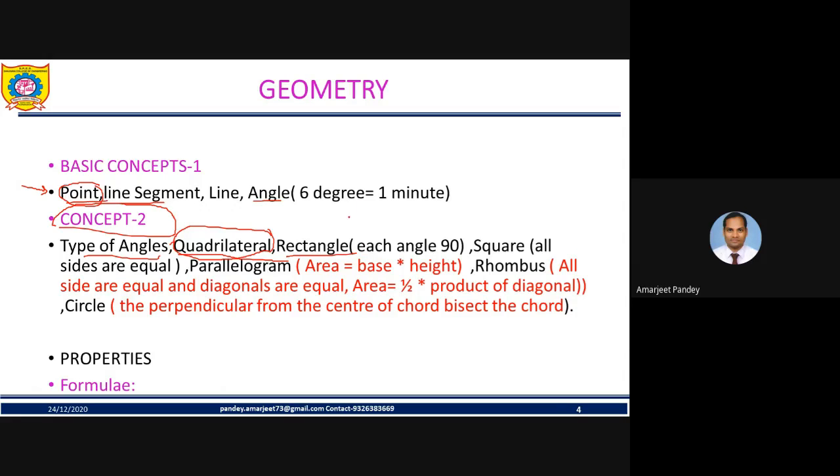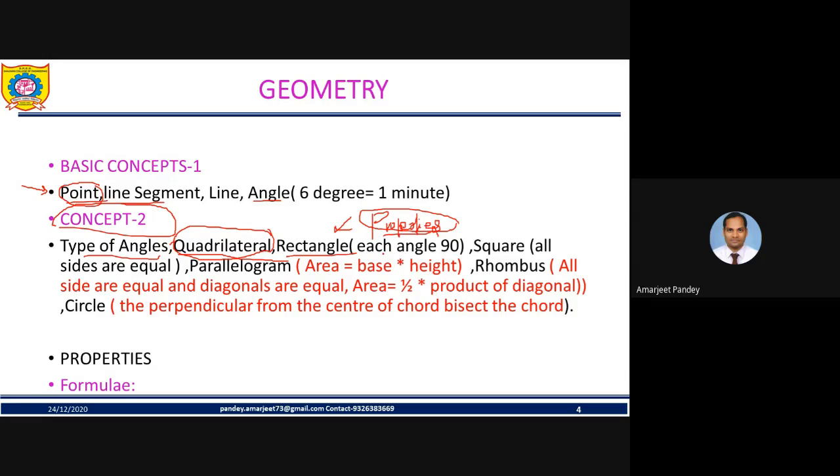So here I'm going to discuss the properties, because most of the time the questions are asked on properties, my friend. We learn the formulas, but properties are something we miss many times. So for a rectangle: opposite sides are equal, each of its angles is 90 degree, and diagonals are equal. I'm talking about properties, friend. Opposite sides equal, each angle 90 degree, and diagonals equal.